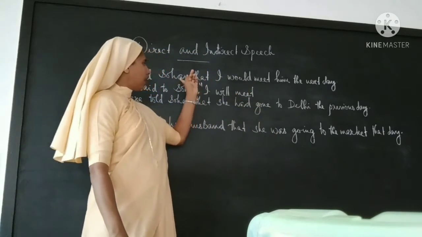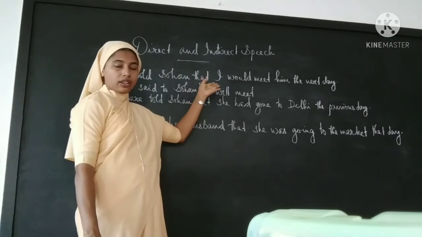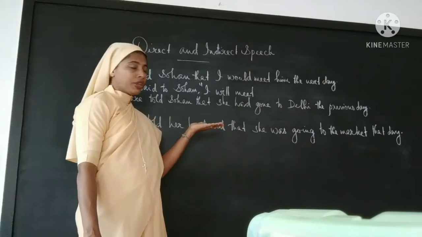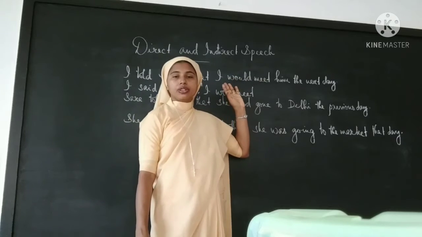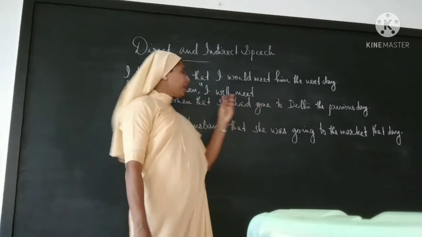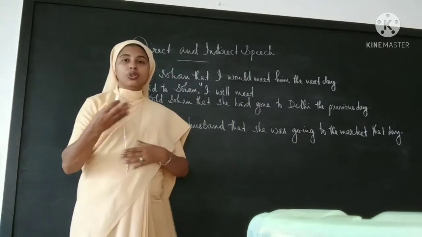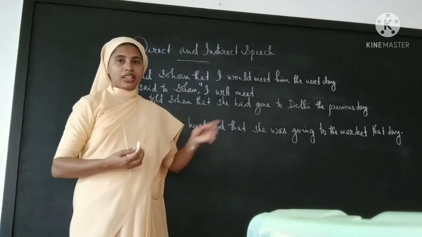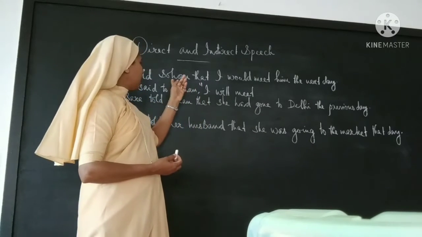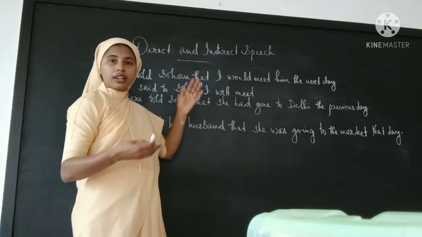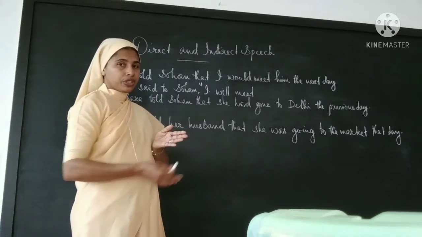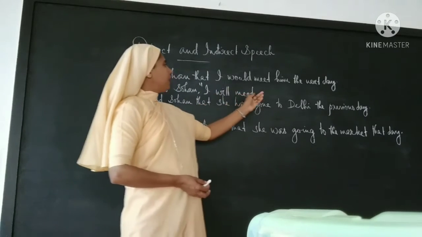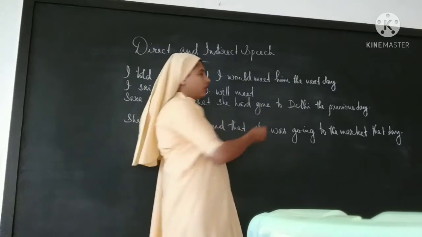If I have been telling it to Sohan, how must I be telling it? How will this him be changed? Which will be the pronoun here? If I am talking to you, it will be you only. In a similar way, when I told Sohan, I must have told you, isn't it? So I will meet you tomorrow.